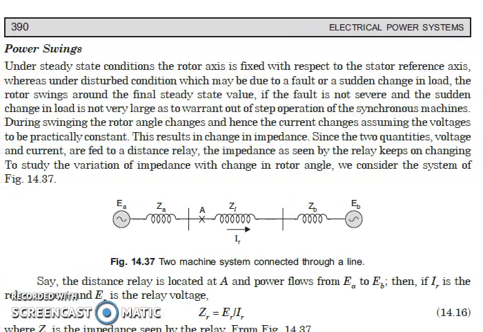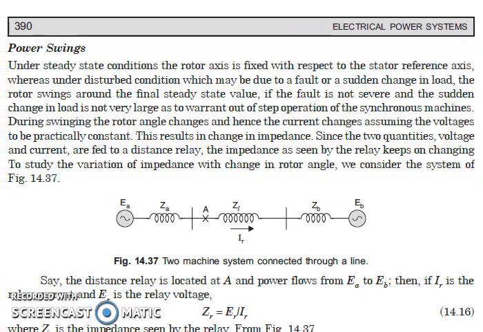Now this is what we are talking about: under steady state condition the rotor axis is fixed with respect to stator axis, whereas under disturbed condition, which may be due to a fault or sudden change in load, that we refer to as power swing, the rotor swings around the final steady state value. And this is when the fault is not severe and the sudden change is not very large, so as not to take the synchronous machine out of step. During swinging the rotor changes its angle and hence the current changes, assuming the voltage to be practically constant.